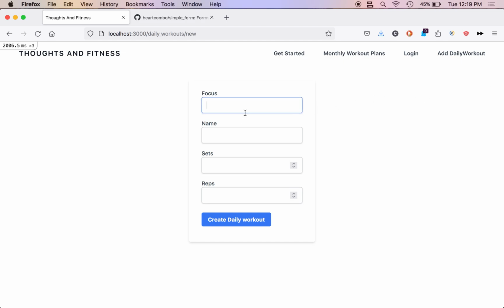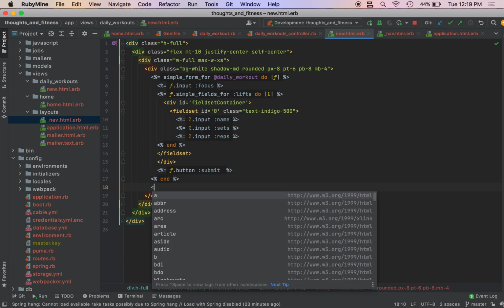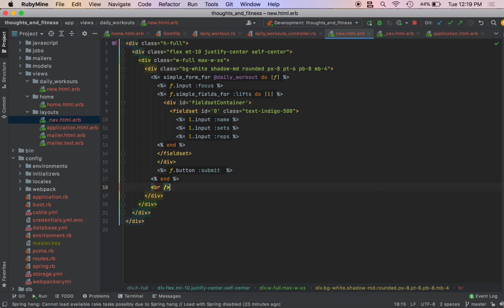Okay, so we got our focus, we got our sets, we got our reps, we got the name of our lift. So we're going to add another button, and this other button is going to generate a new form for our lift. So we're dynamically generating forms with JavaScript, and wow, my computer drained 30% of its battery. So let us hurry up before my computer dies or I run out of memory storage. So after this end right here, we're going to do br, add a break tag. So this is just a quick way of adding some space. I don't know if you know that or not.